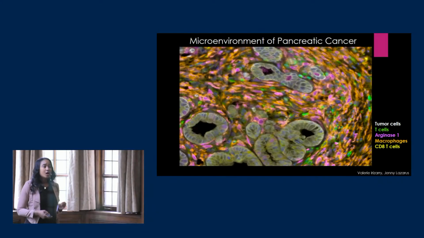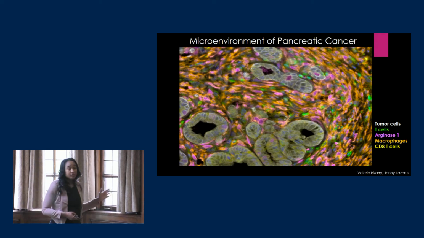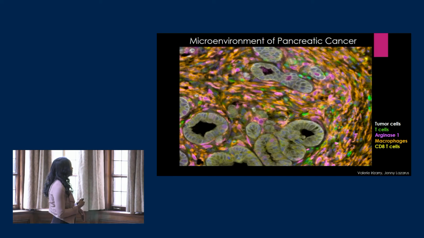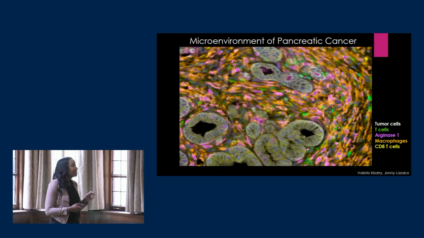So here we have a multiplexing staining that shows the microscopic view of the microenvironment within pancreatic cancer. So here we have our tumor cells outlined here in white. We also have some T cells here stained in green, and then we also have arginase 1 that is stained purple, along with an abundant amount of macrophages that are stained in orange. And we also see an insufficient amount of CD8 T cells throughout this environment. And you see one here, and we also see one here, but there's very few.